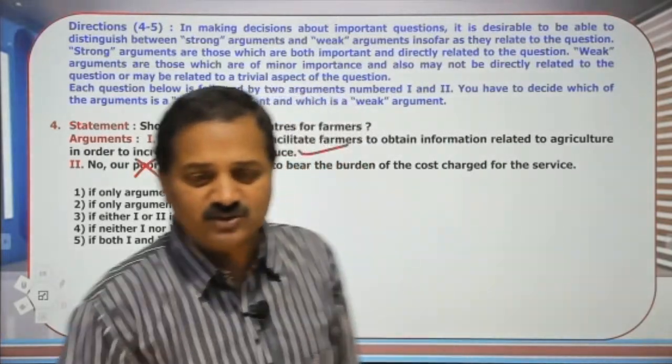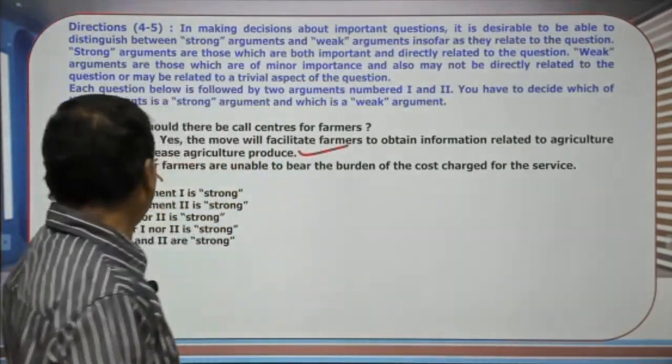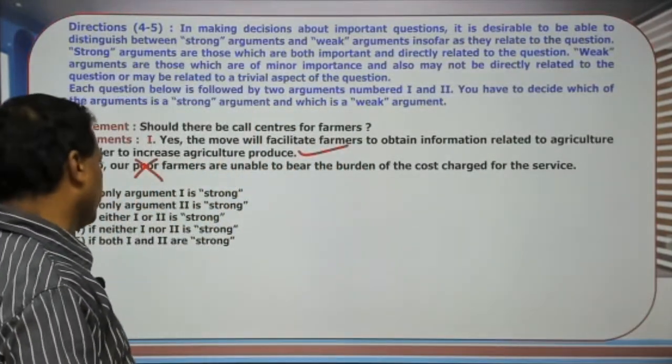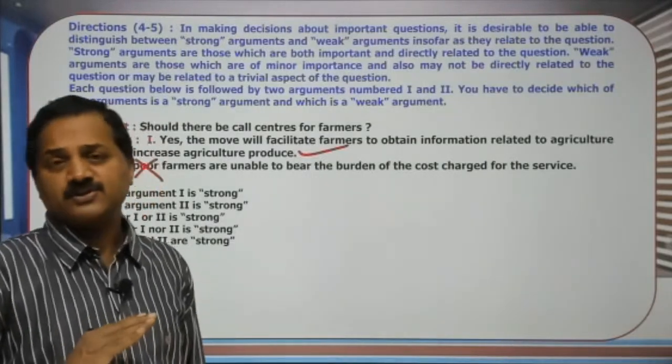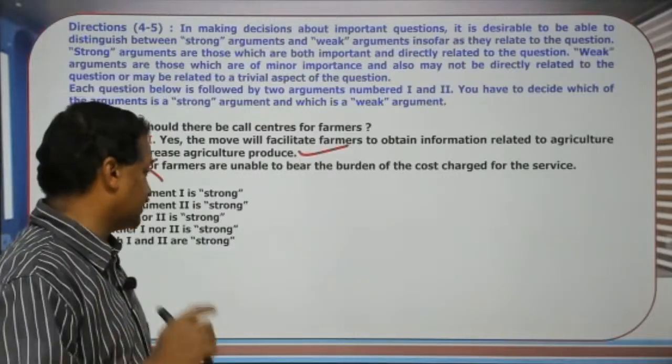Athira says it is 3. 3 means either 1 or 2 is strong. No, Athira, the second one is ruled out. That is not going to be a strong argument, while the first is.